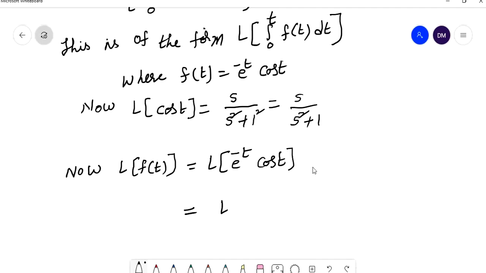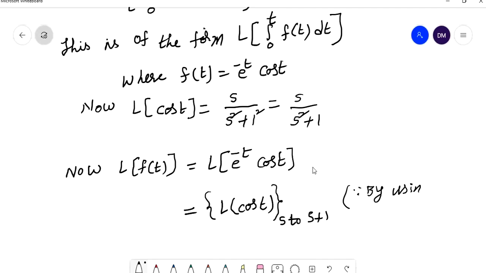We can change s to s plus 1 by using the first shifting theorem or first shifting property, right?